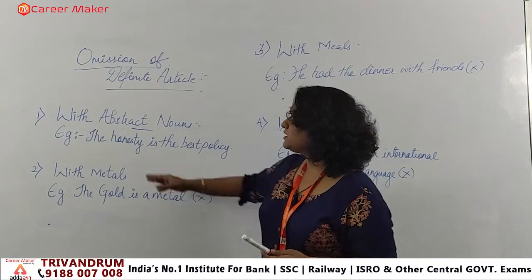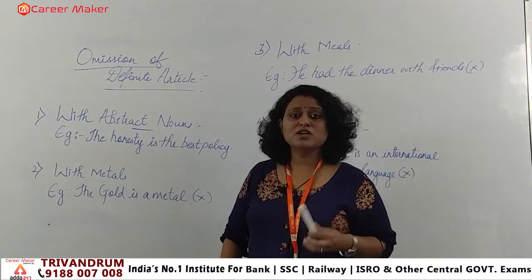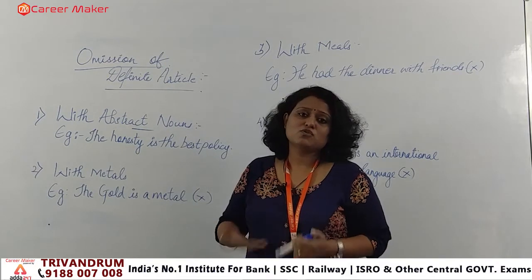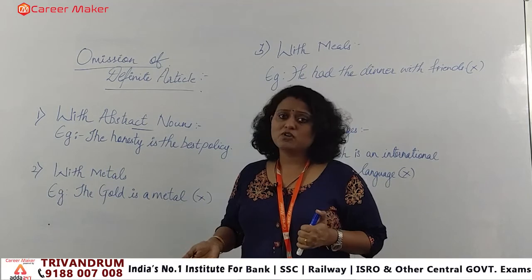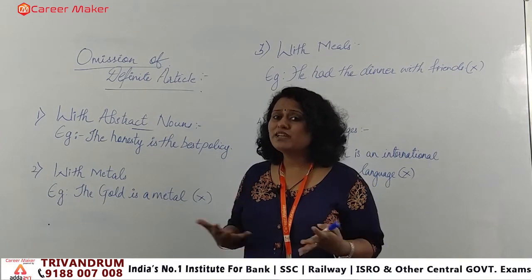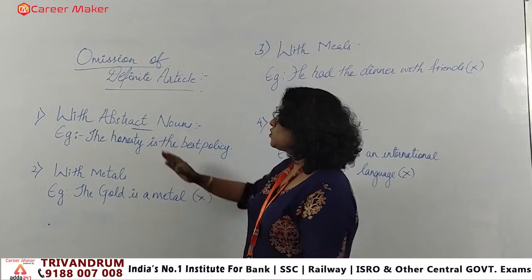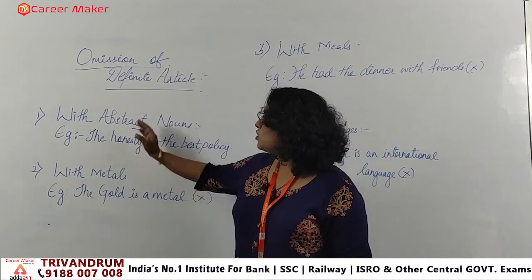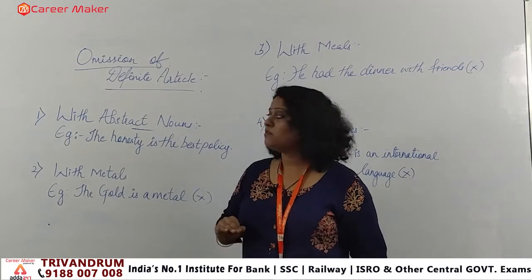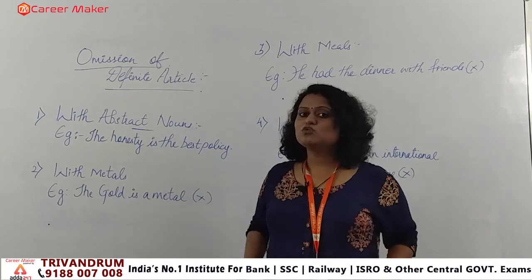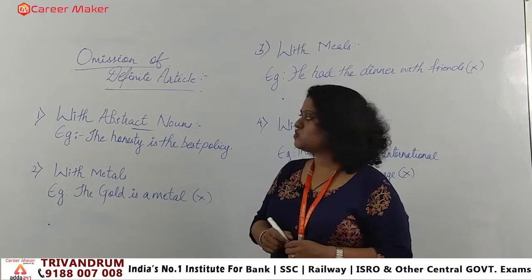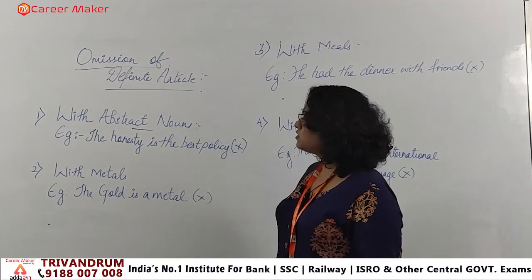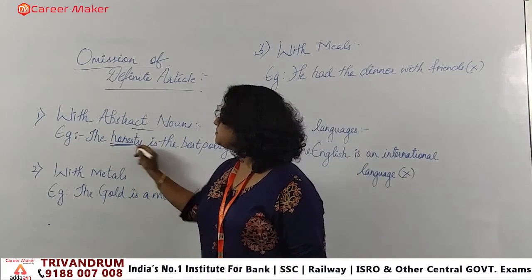So when we talk about honesty, goodness, politeness, these are all terms we use in a statement to show emotion, feeling, character and so on. Those are known as abstract nouns. So if you are using an abstract noun in a statement, you have to remember that we are not using the definite article with the abstract noun. So here it is given, the honesty is the best. This frame is wrong, because what is the abstract noun used here?